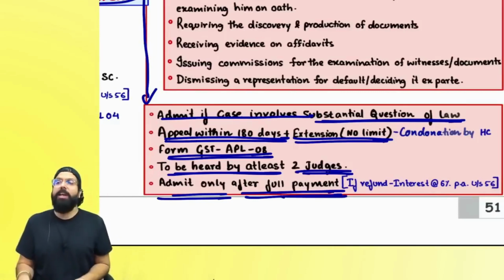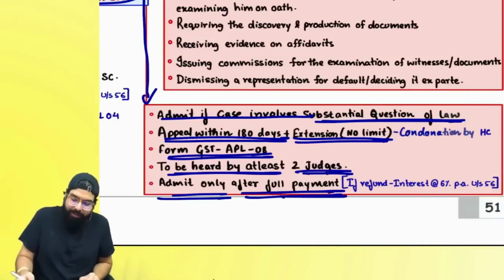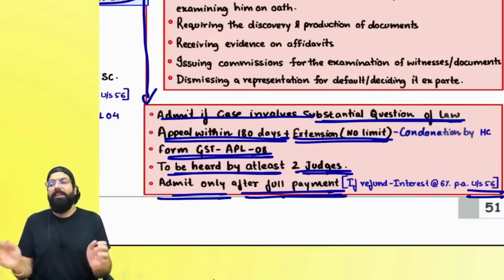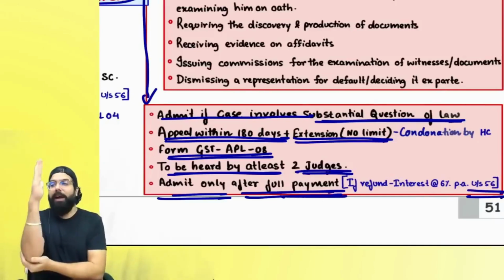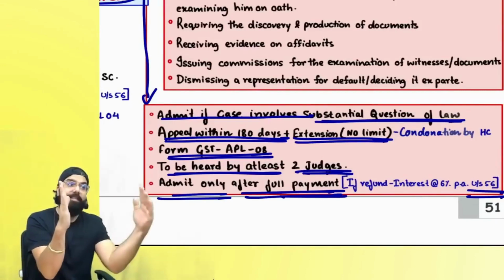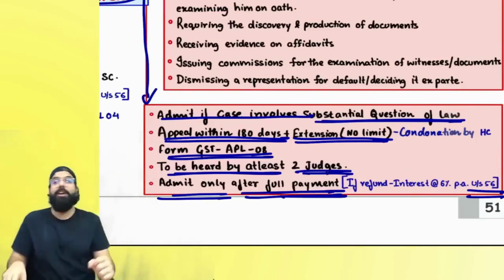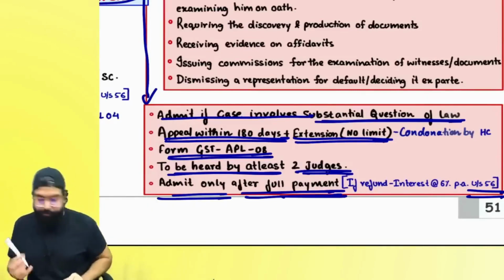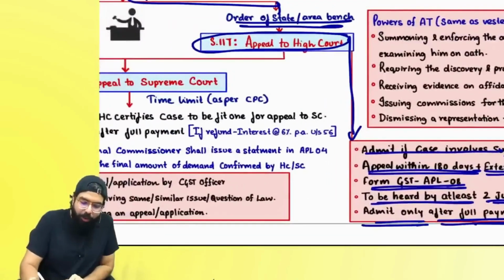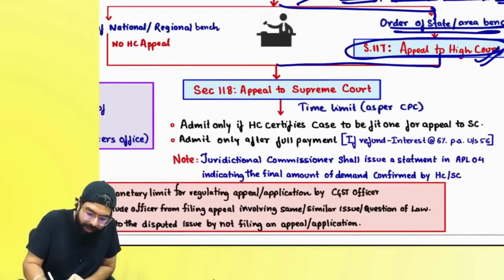But remember one thing, if the High Court order comes in your favor, then you will get a refund also. But here, refund is given as per section 56. Basically, what will happen? Once the High Court order has come, you have to apply for the refund. Once the application is given, within 60 days they will give the refund. If they don't give you the refund within 60 days, then they will give you interest at the rate of 6%. Right, everyone? Now you went to the High Court, the order came, you are still aggrieved, then you can go for the Supreme Court.